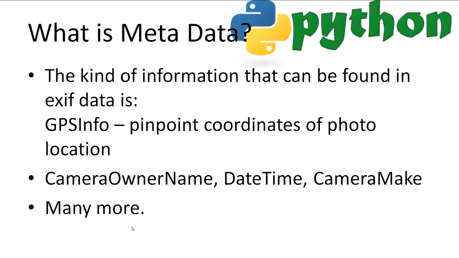The kind of information stored in EXIF data varies between devices. If it's stored with a DSLR camera, it may not store GPS information, but a smartphone might store it. Some examples of data that we can find in images are GPS info, the name of the camera owner, the date the original image was taken, or even the type of device taking the image. There are more tags, and there's too many to list in this video.